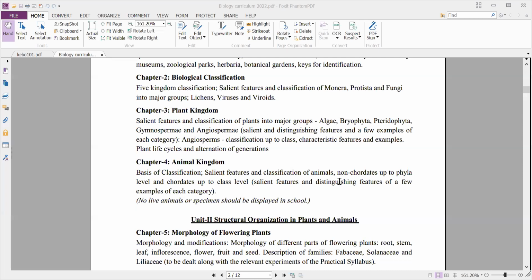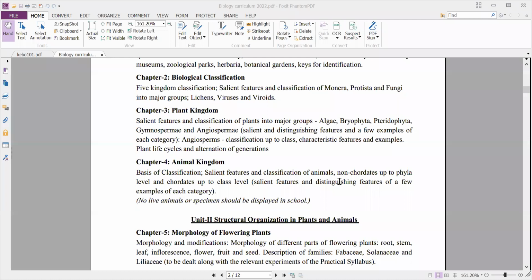Okay, here we study the classification of animals. So basis of classification, that means what are the characteristic features that we observe while classifying the animals. That's what we say, salient features and the classification of animals, non-chordates up to phyla level and chordates up to class level. That means classification of non-chordates, that is the invertebrates, up to phyla only. We don't go into the classes and all that.